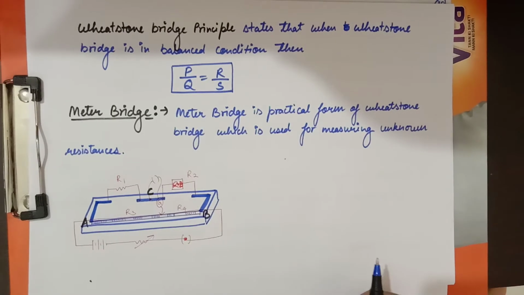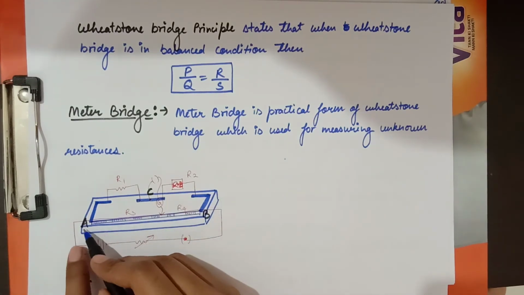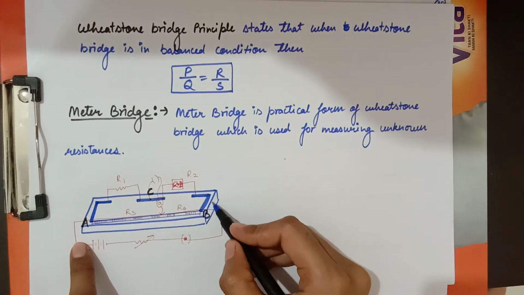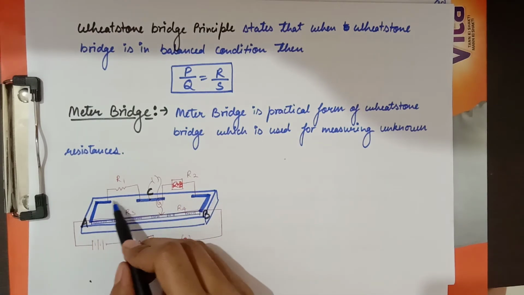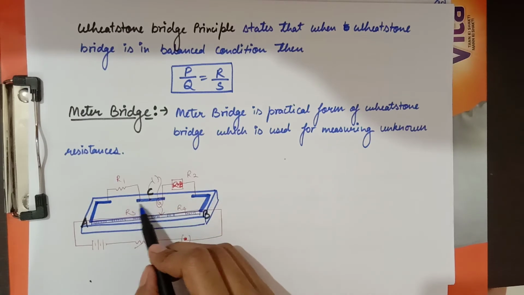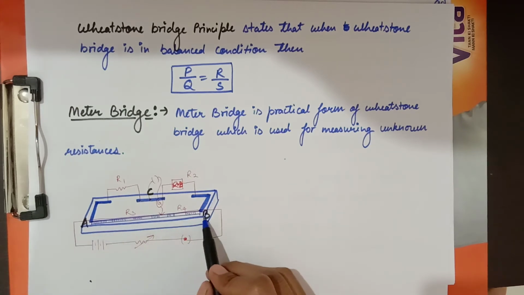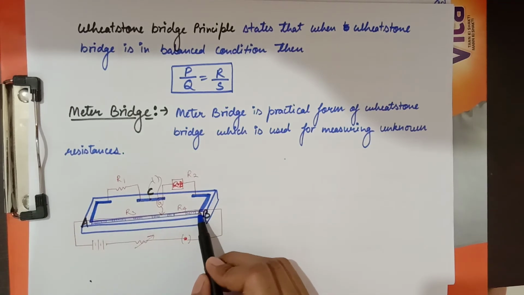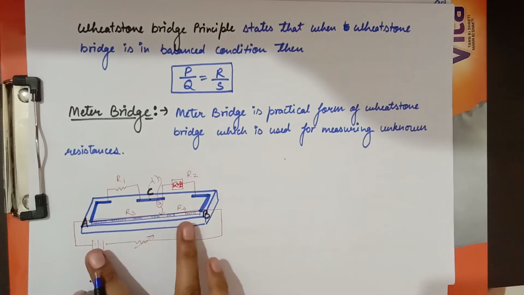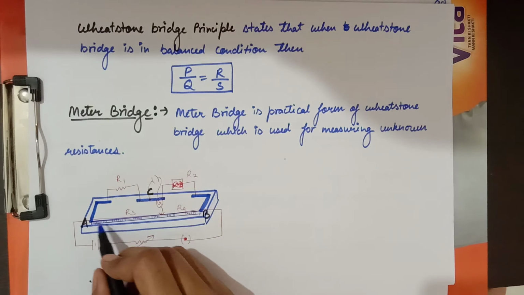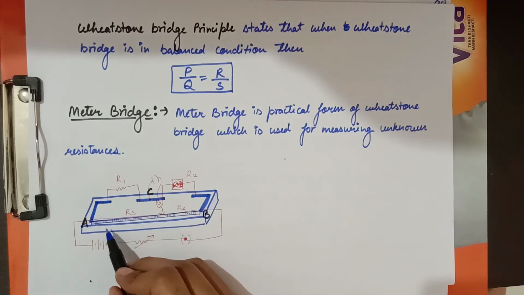So a meter bridge looks like this. A meter bridge has a wooden box. This blue lined is a box, wooden box. It has two L-shaped copper strips and one copper strip like this. Between point A and B, one wire is connected of length 1 meter, that is 100 centimeter. That's why it is called a meter bridge. And aside this wire, a meter scale is also attached,